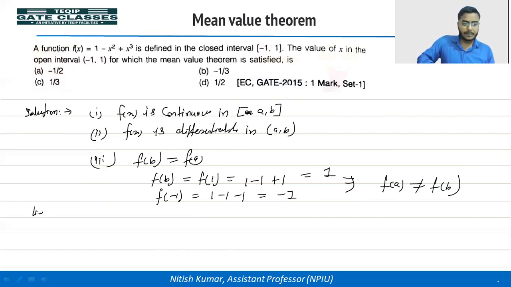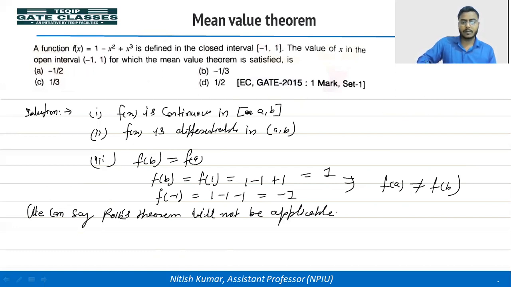So we can say Rolle's theorem will not be applicable. But according to the first and second conditions, LMVT will be applicable.